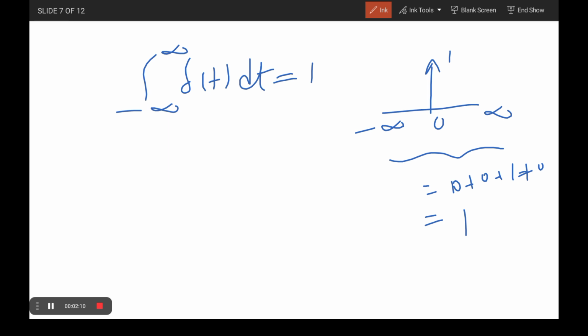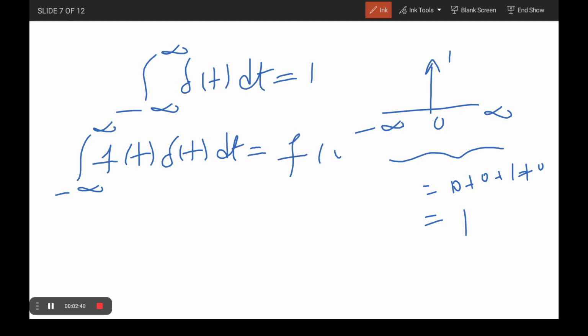Moreover, impulse has the so-called shifting property with respect to integration. The impulse function has one important property, the shifting property: the integral from minus infinity to infinity of f of t into del of t dt is equal to f of 0.